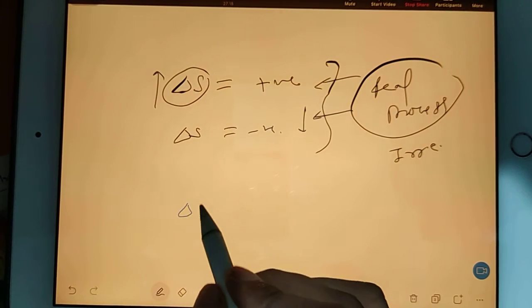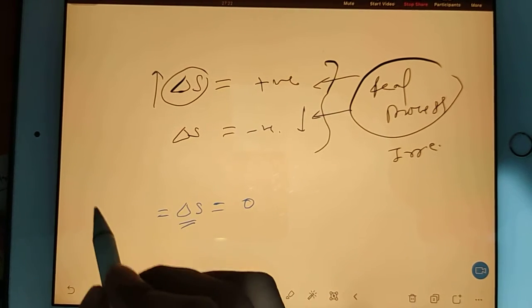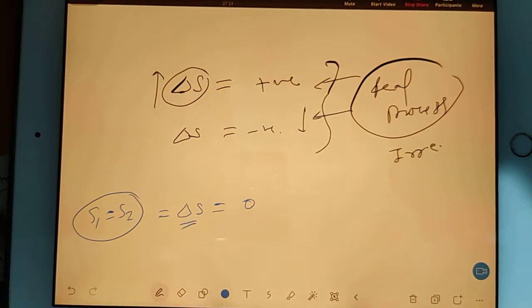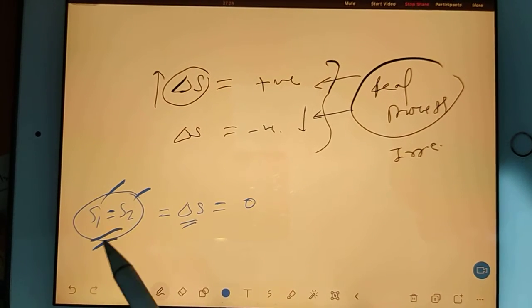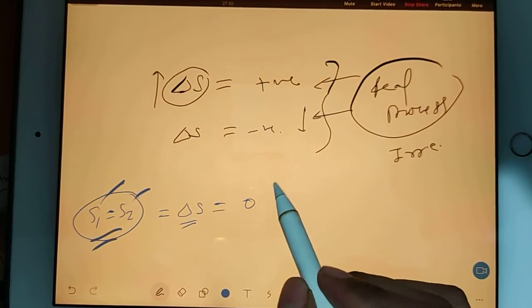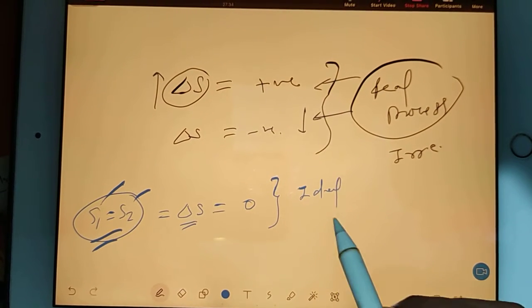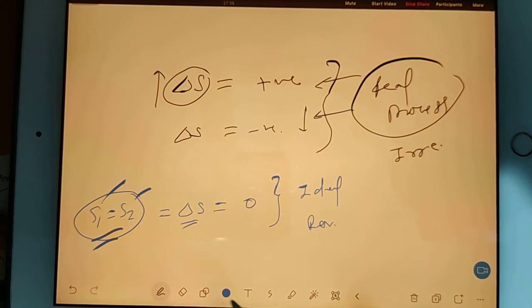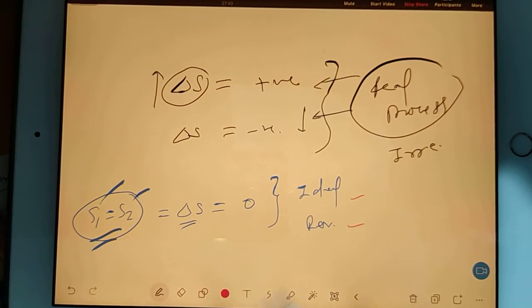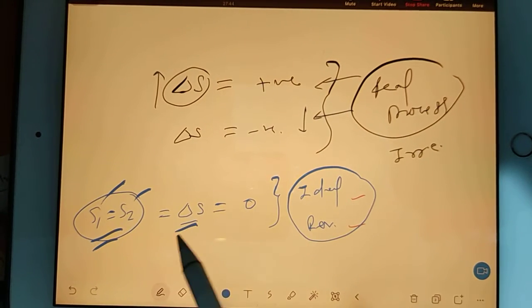If your del S is coming 0, it means your S1 and S2 are the same. That's why del S is coming 0. It means there is no change in entropy. This will happen if and only if you have an ideal process. Ideal process means reversible process.